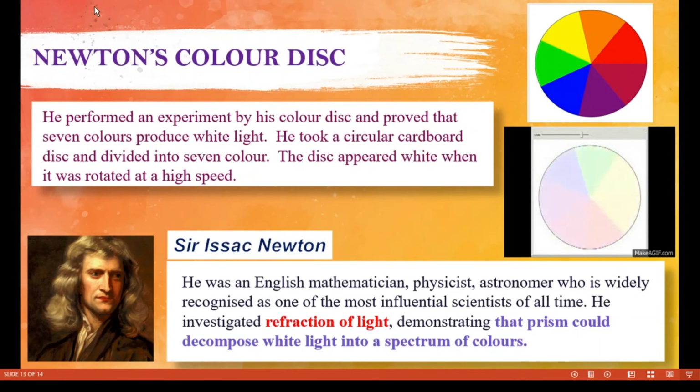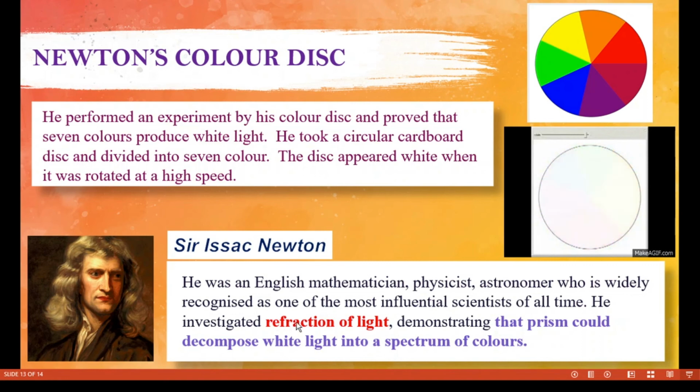And one more extra point is given here, that is Newton. You know who is Newton? Sir Isaac Newton was an English mathematician, physicist and astronomer, and is widely recognized as one of the most influential scientists of all time.